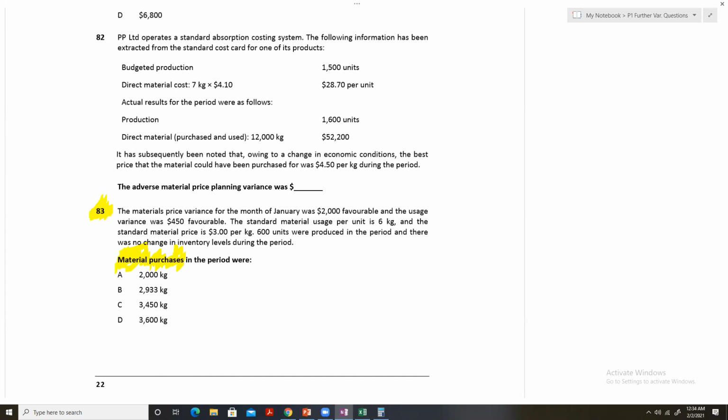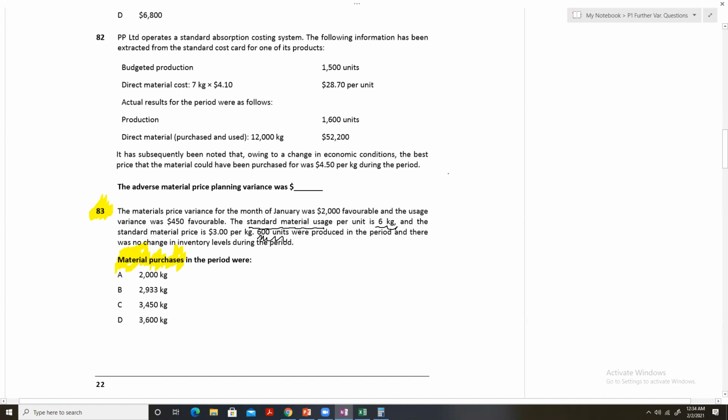It is mentioned in the question that standard material usage is 6 kg per unit, and 600 units were produced. The actual output was 600 units.